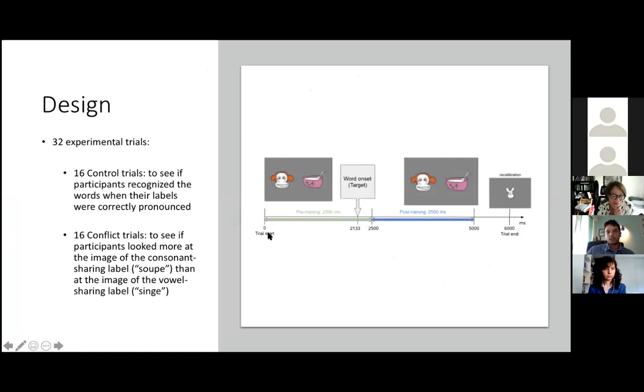About the trial structure, each trial lasted 6 seconds. The trial started when the two pictures appeared on screen. They remained in silence for 2,133 milliseconds, after which the auditory target was presented to the participants, and then the pictures remained until the end of the trial. For our analysis purposes, we divided the first 5 seconds of each trial into the pre-naming phase, which was the first 2.5 seconds, and the post-naming phase, the subsequent 2.5 seconds. In this phase, the participants' gaze should be influenced by the auditory target.